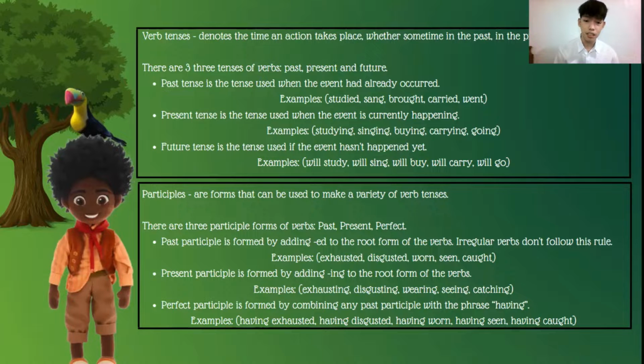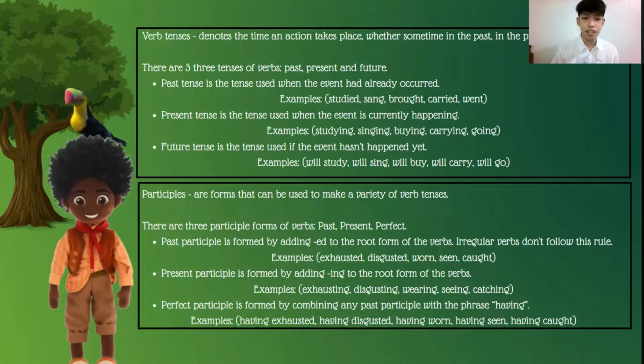Present participle is formed by adding ing to the root form of the verbs. So we have the examples exhausting, disgusting, wearing, seeing, and catching. And for the last part, we have the perfect participle, which is formed by combining any past participle with the phrase having. So we have the examples having exhausted, having disgusted, having worn, having seen, and having caught.